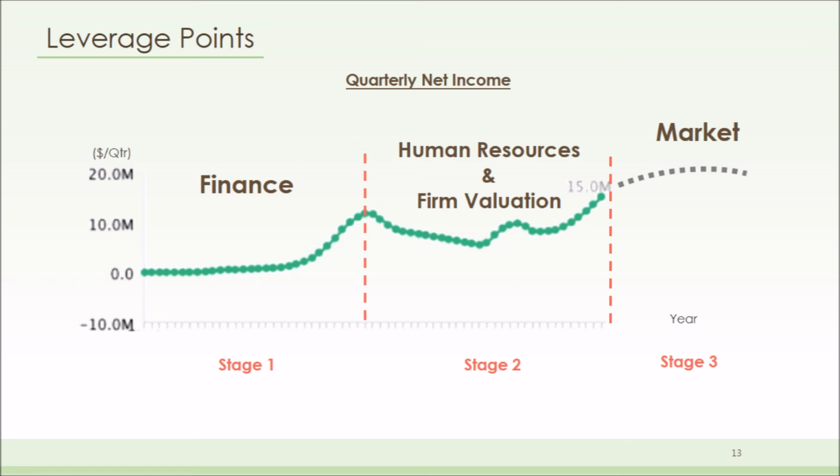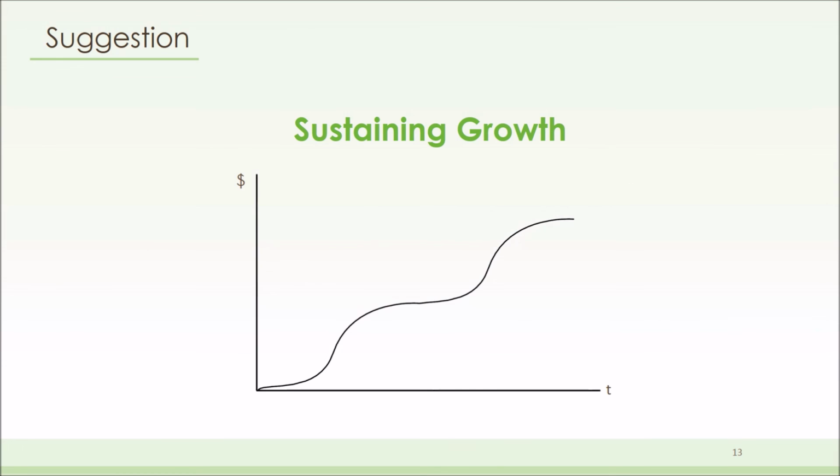So far I have described 3 stages of the firm's life cycle. In the beginning, financing is the leverage point. And in the intermediate stage, we want to focus on the firm's valuation. And in the long term, it's the research and development that's important. So all these 3 points need to be addressed to have a sustaining growth of the company.